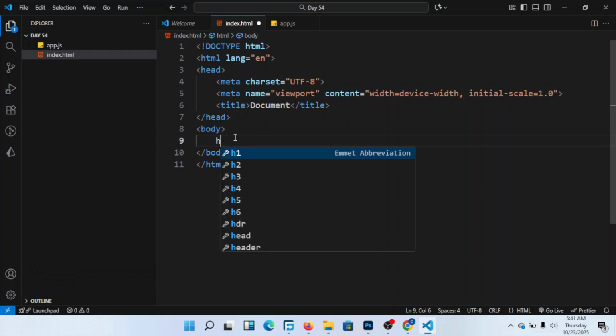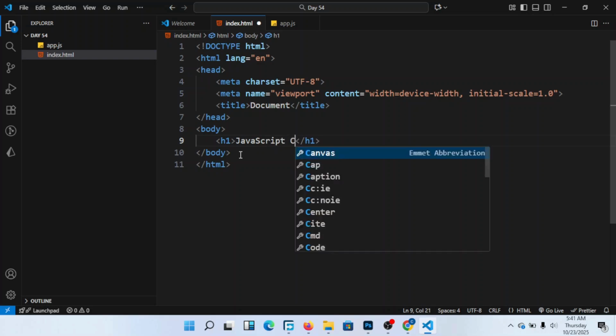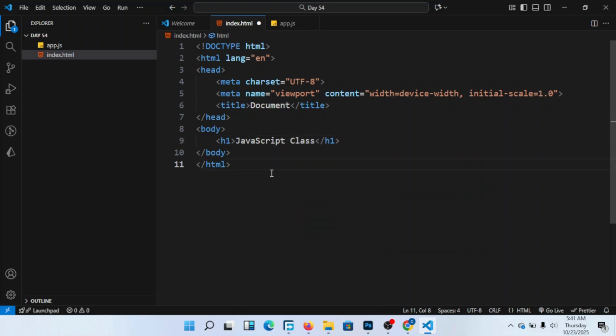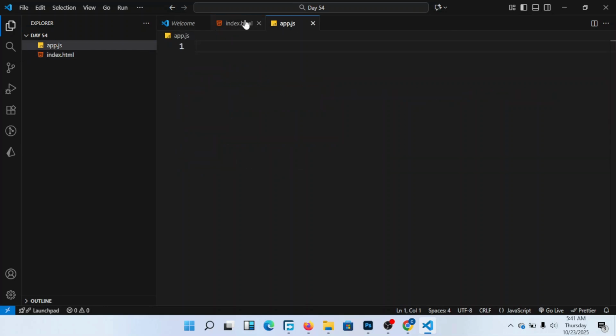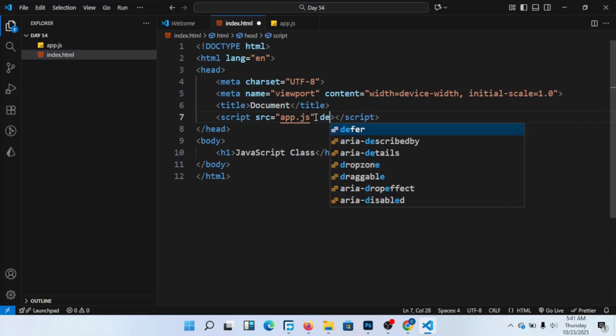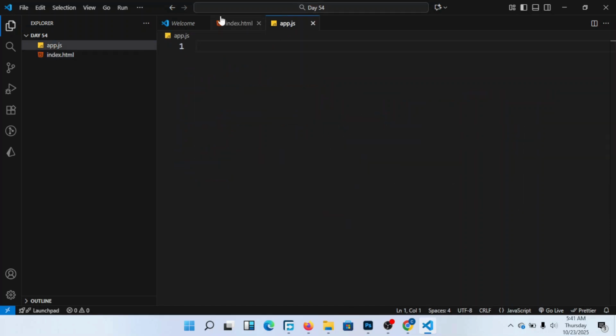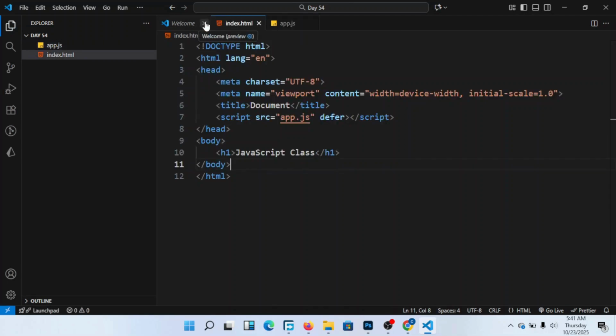As you know very well, here I can just put, for example, maybe JavaScript class. Okay? JavaScript class, just like this. And then I come here and I link it. I put here script source, and I put here app.js. Then I put here defer. Okay? Defer is like that. Here it's very good.